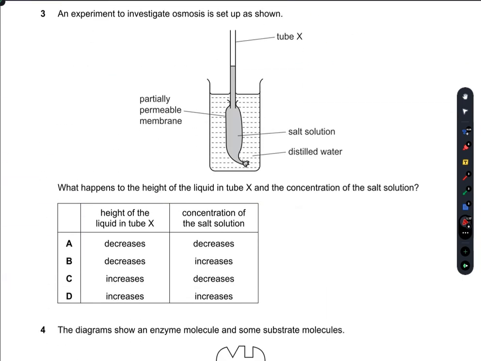An experiment to investigate osmosis is set up as shown. This is the tube X. In this tube X is a part of a partially permeable container, which contains a salt solution, and around it is distilled water. What happens to the height of the liquid in the tube X and the concentration of the salt solution?